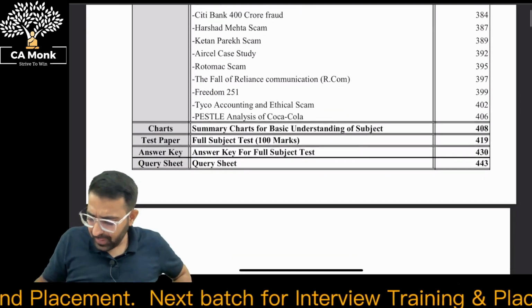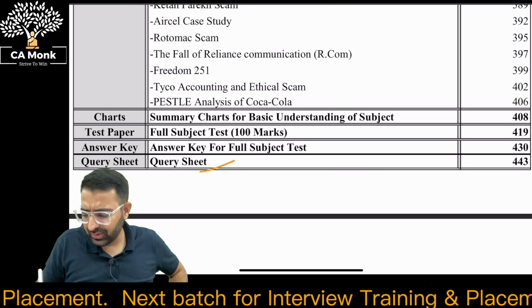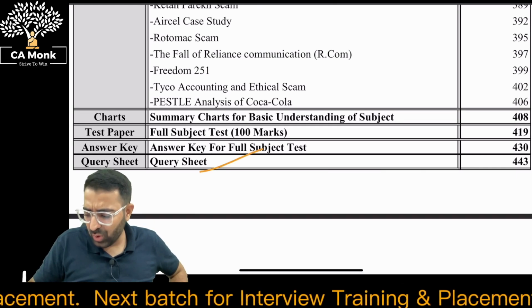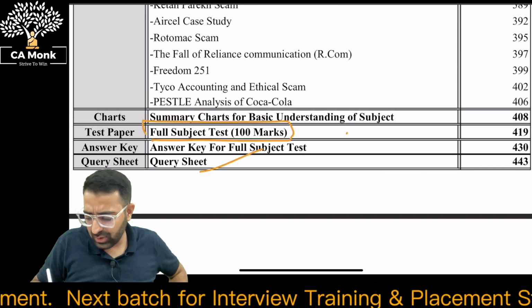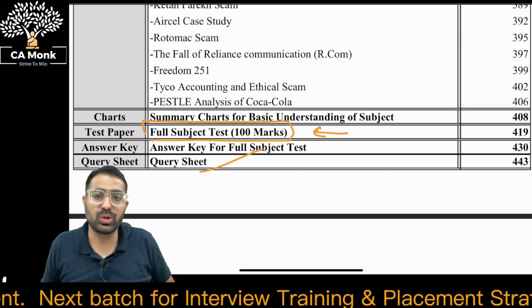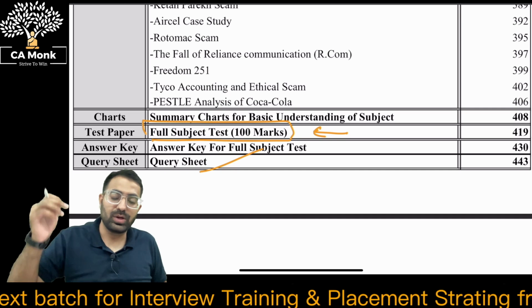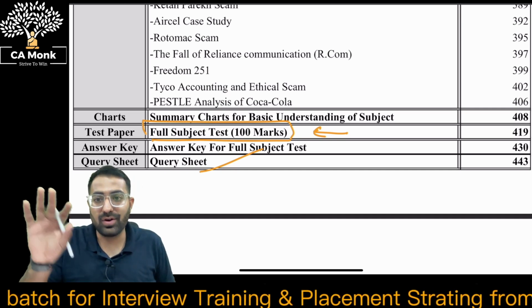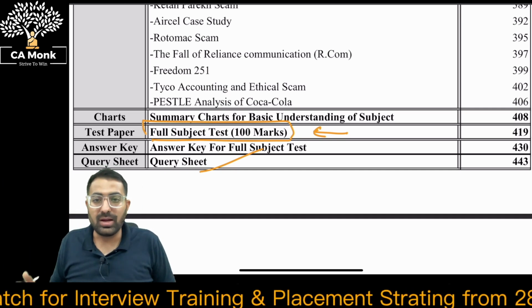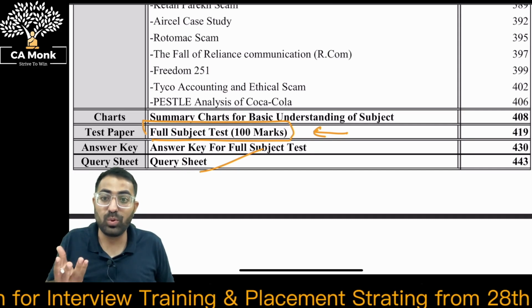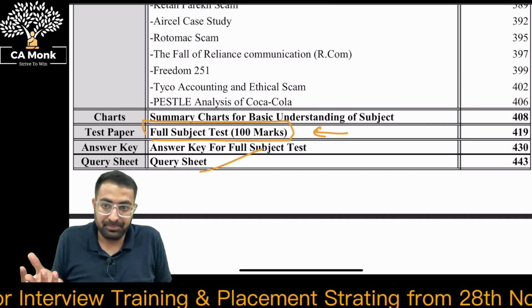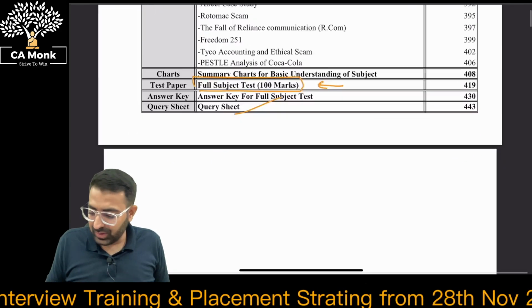In this, we have also given one full subject test. If possible, those who have this book, try to overview this full subject test, because this is going to help. And one of the questions for the May 22 examination directly or indirectly came from our atom book and also from the complete guidance book as well. Bhai, bonus ke 25 marks mil rahe hain, what else do you want, right? So this is what is there.